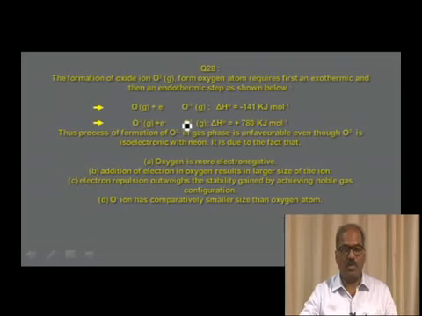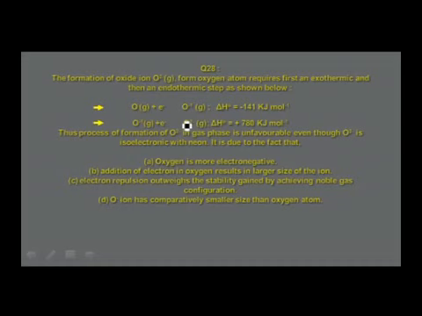Now we shall go to the next question. A very interesting question we have. The formation of the oxide ion O2- in the gaseous phase from the oxygen atom requires first an exothermic and then an endothermic step as shown below. O in gaseous phase plus electron gives O-, delta H naught equals minus 141 kilojoules per mole. O- in gaseous phase plus electron gives O2- in gaseous phase, delta H naught is plus 780 kilojoules per mole.